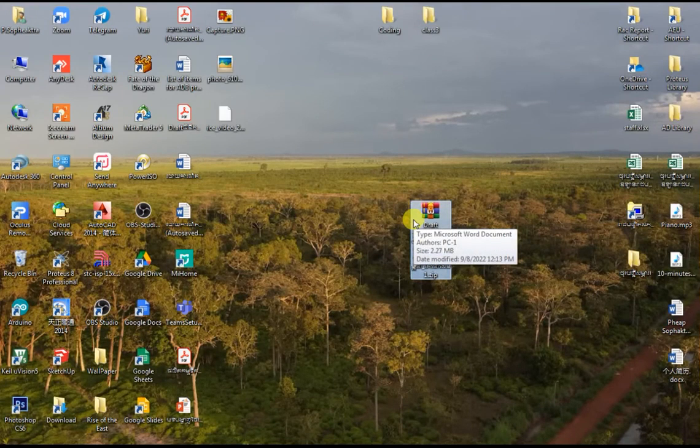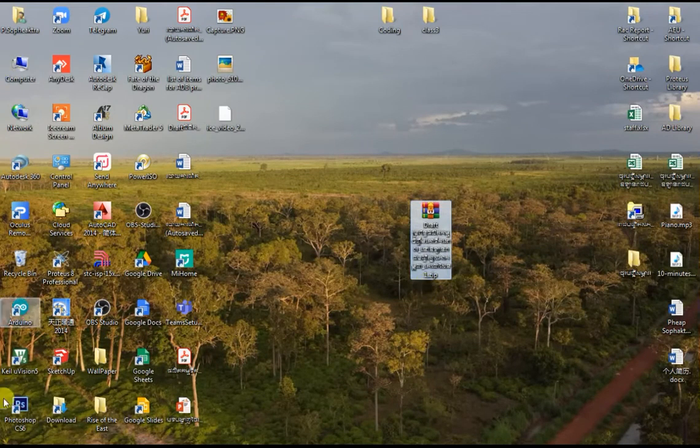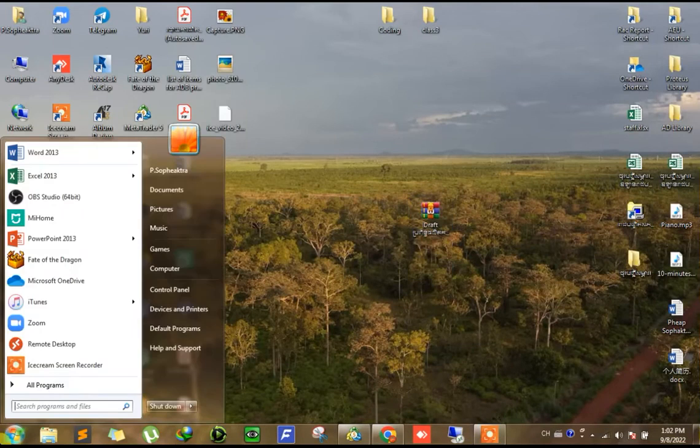Some of you probably ask, wait, I didn't see the extension at the end of the name. Why is it happening? Well, it's very common, and it happens because you haven't yet made some configuration to your PC. So how are you going to add the extension right here and be able to rename the extension? In order to do that, you first have to go into control panel. I am on Windows 7, so let's go into control panel.